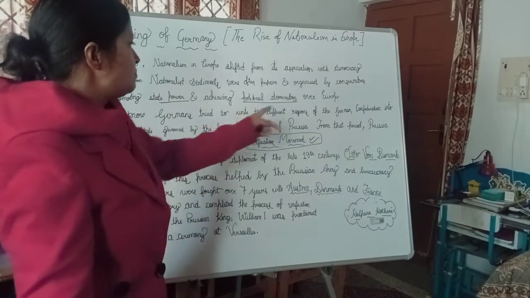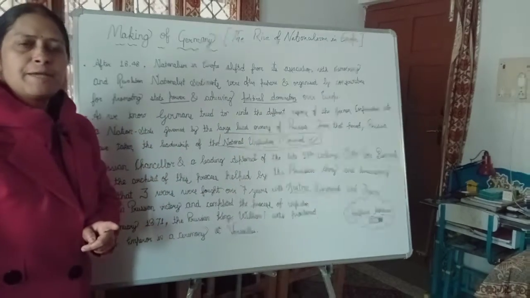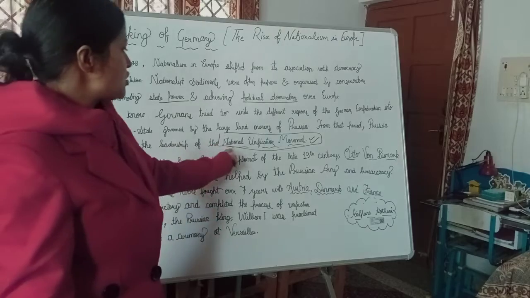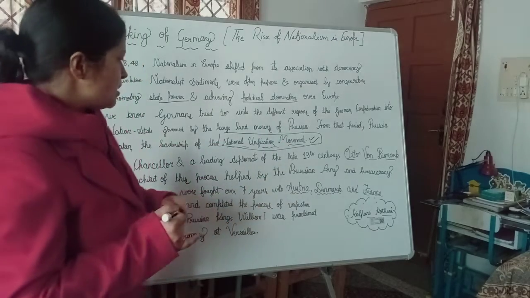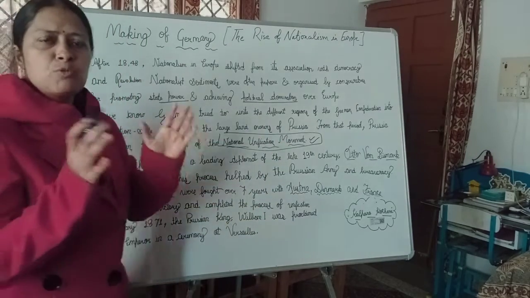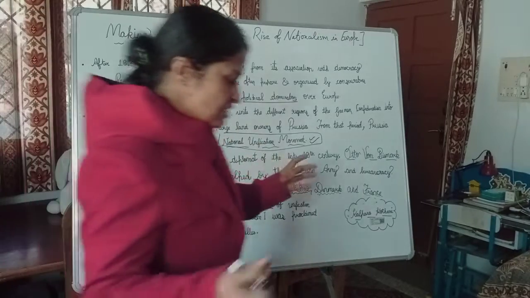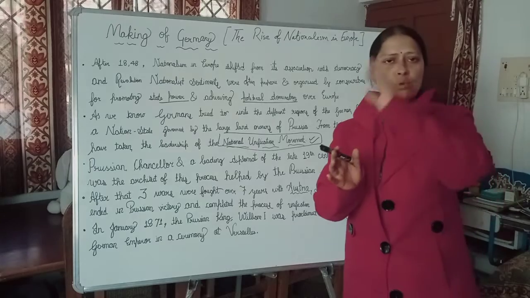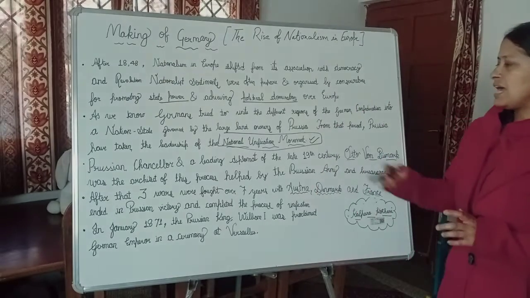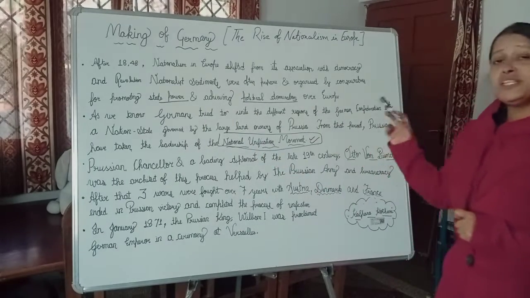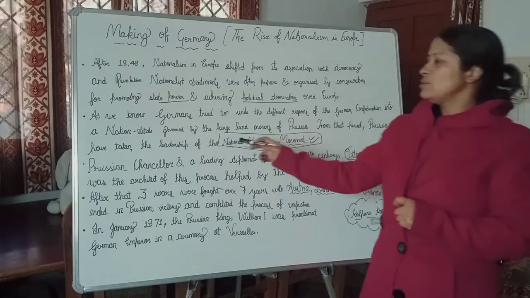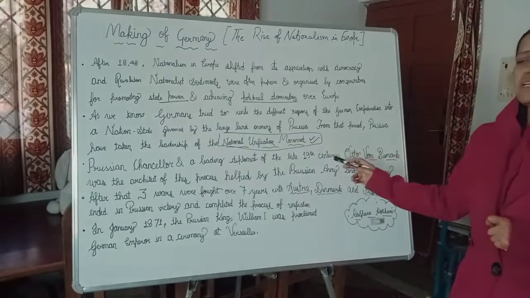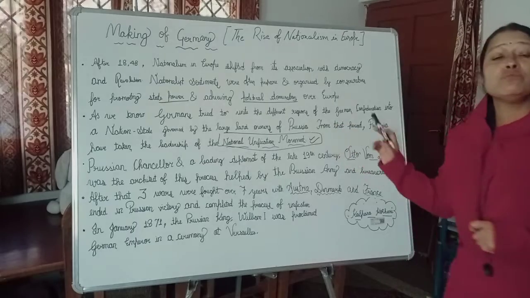Now they wanted Prussia to continue the spirit of the national unification movement, which means they wanted all the small lands of the German Confederation to come into one nation state. For that moment they gave the leadership to Prussia, and Prussia gave this movement the name of National Unification Movement.